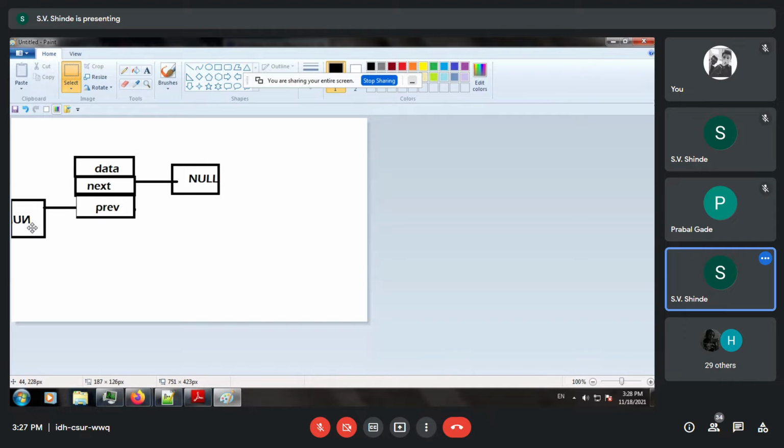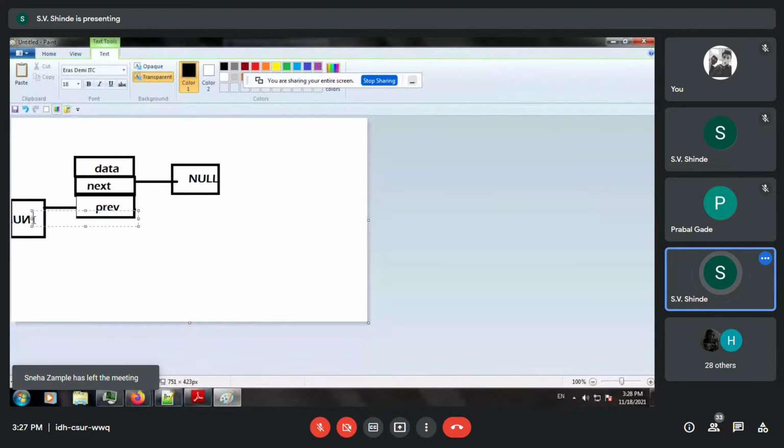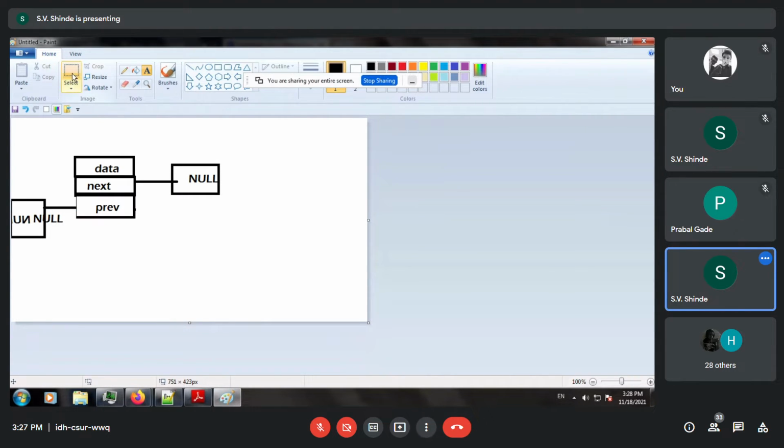Put this to the left hand side, and this value will naturally be set to null. So this is the diagrammatic representation of a particular node, and let us see how the interconnection is done.